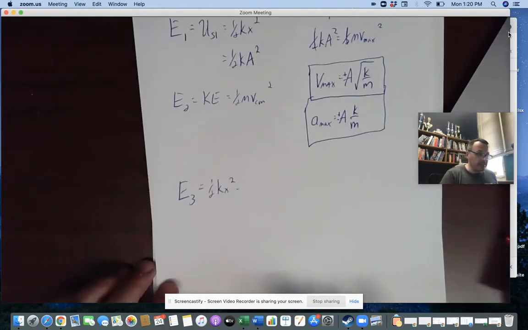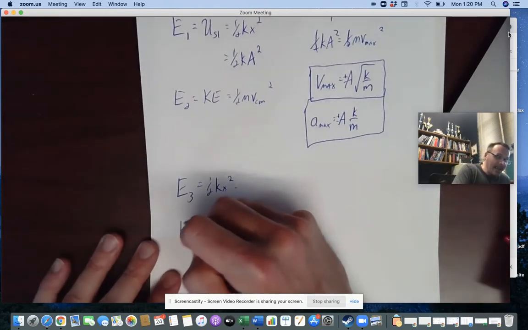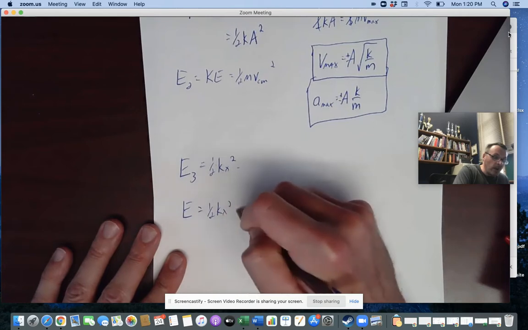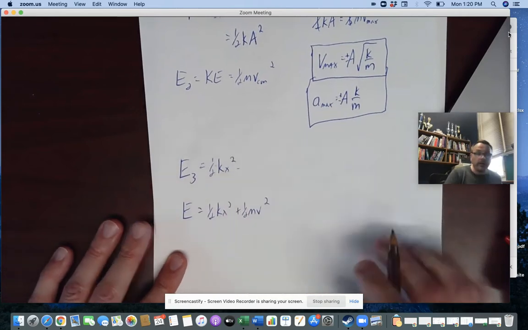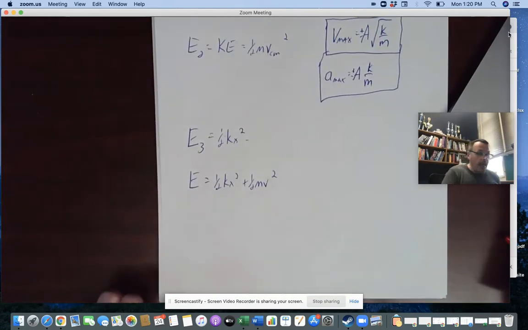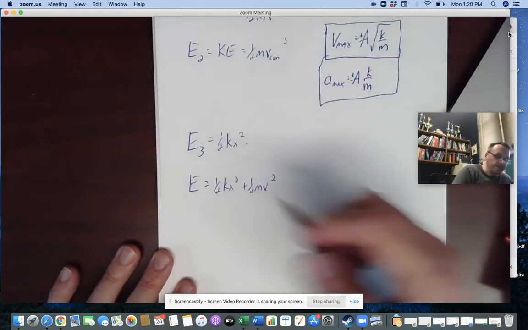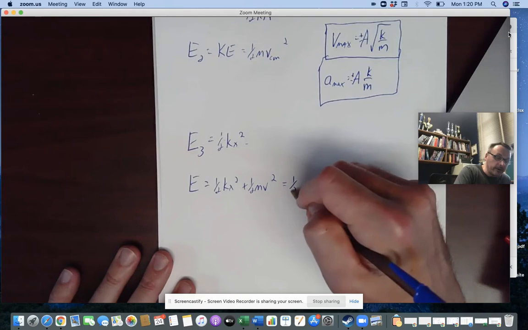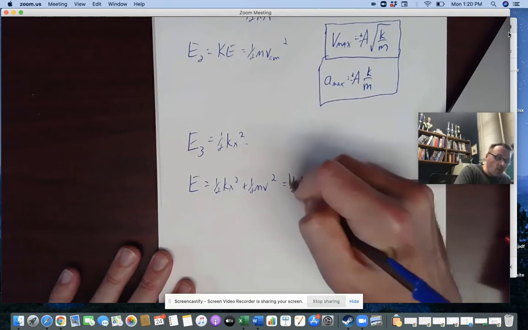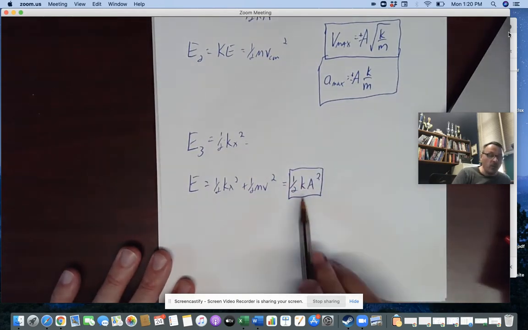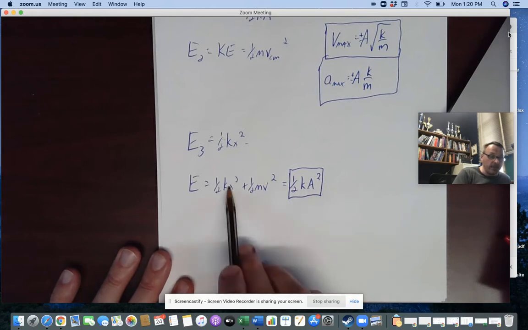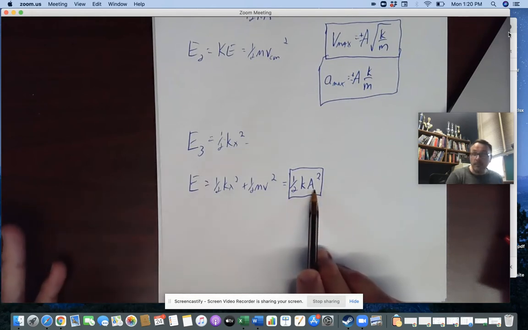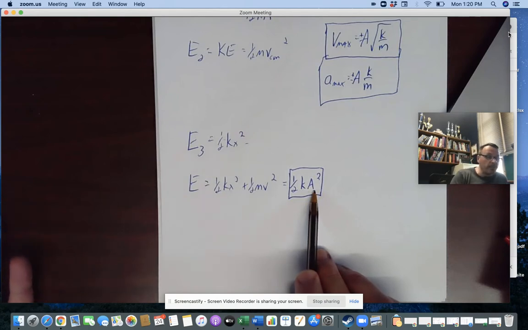But if I wanted to look at some intermediary place at any given point, the total energy has to equal 1/2 kx squared plus 1/2 mv squared. And so there you go. And I know that the best way then to find the energy of the simple harmonic oscillator is just to use what has to be the total energy, which is 1/2 k times the amplitude squared, since amplitude is defined as the maximum position that this thing gets away from equilibrium.